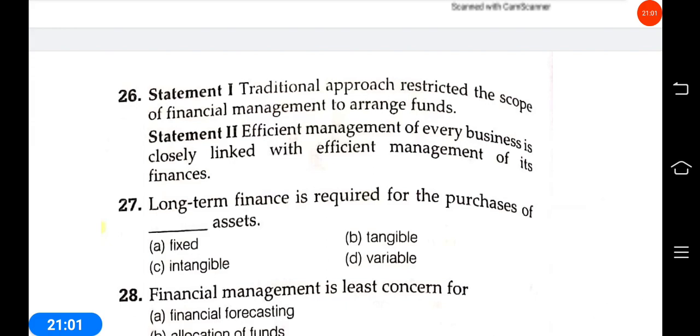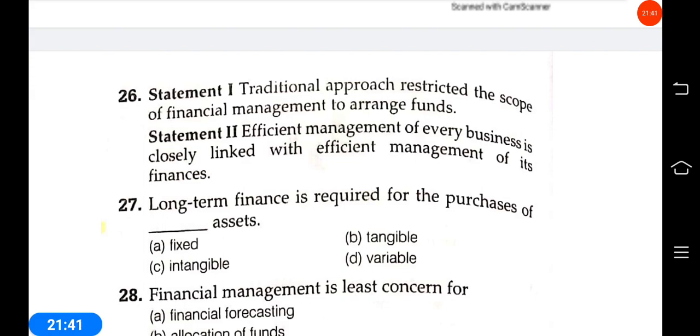Okay, next question, 26. Statement 1: traditional approach restricted the scope of financial management to arranging funds. Statement 2: efficient management of every business is closely linked with efficient management of its finance. Both statements are correct. The traditional approach always restricted the scope, and efficient management of every business is closely linked with management of finance. So option A.